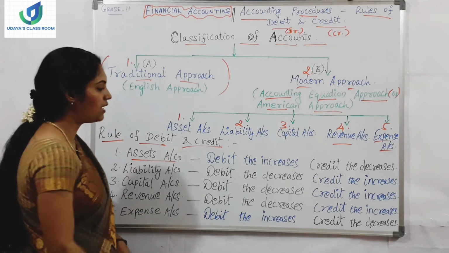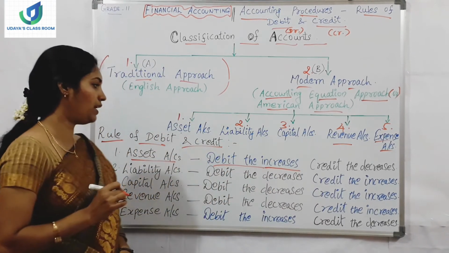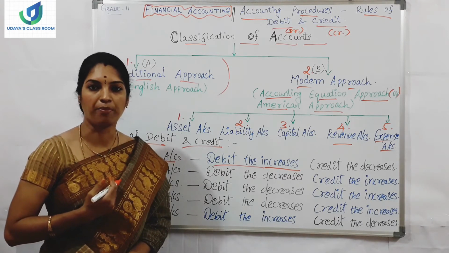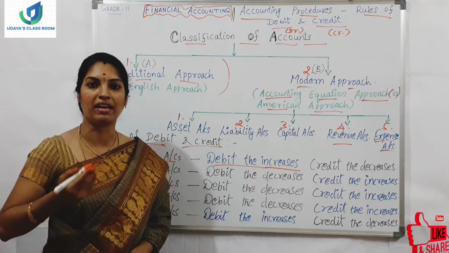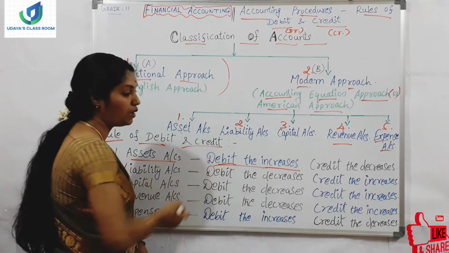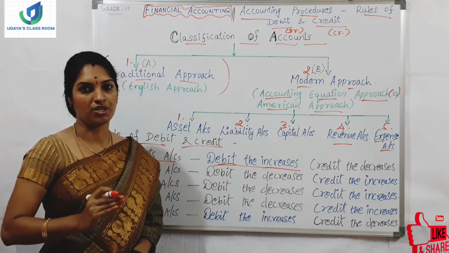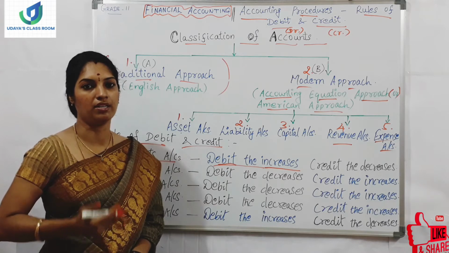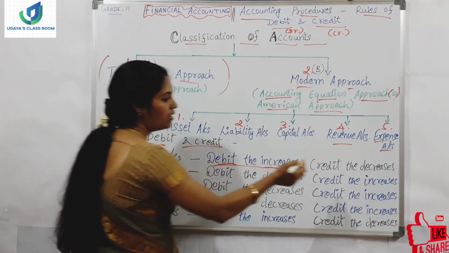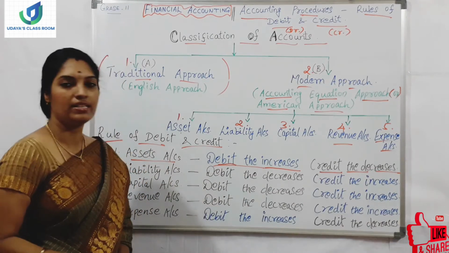So asset accounts means if the asset increases, we have to debit. How will the asset increase? I am a company, I am purchasing plant and machinery. What is happening? For my company, plant and machinery is coming. My asset is increasing. Now in my books of account, I have to debit the asset I have purchased. So if I have purchased plant and machinery, I have to debit the plant and machinery because the asset has come to my company. So debit the increases. If the asset increases, we have to debit. Credit the decreases. If any asset is decreasing, we have to credit.